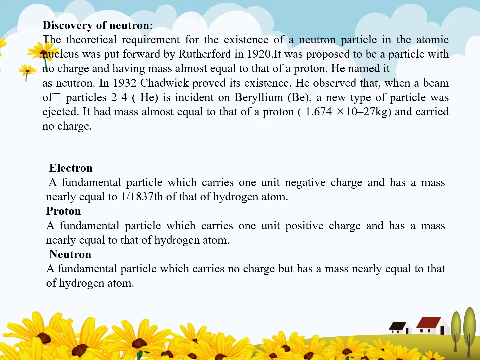Now, the discovery of the neutron. The theoretical requirement for the existence of a neutron particle in an atomic nucleus was put forward by Rutherford in 1920. It was proposed to be a particle with no charge, having mass almost equal to that of the proton. He named it the neutron. In 1932, Chadwick proved its existence.